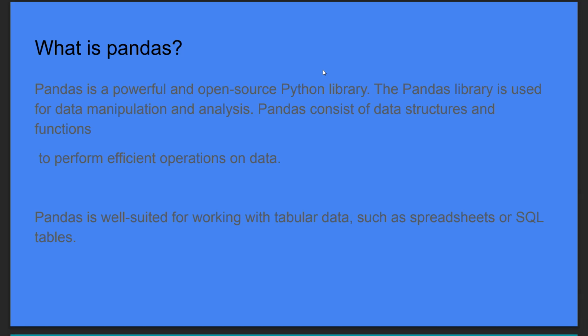These data structures and functions are there in order to perform efficient operations on data, because we have to maintain large data sets and a huge amount of data. So if you want to perform efficient operations on the data, we need pandas.